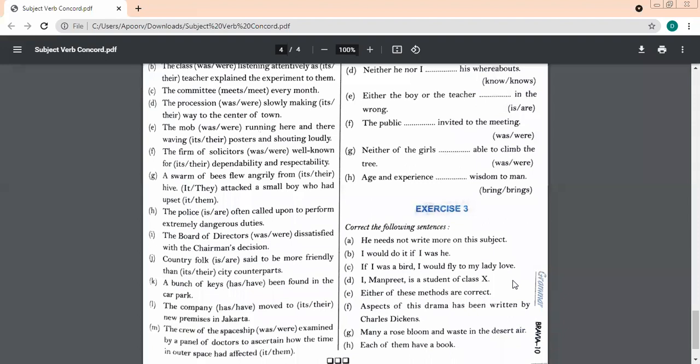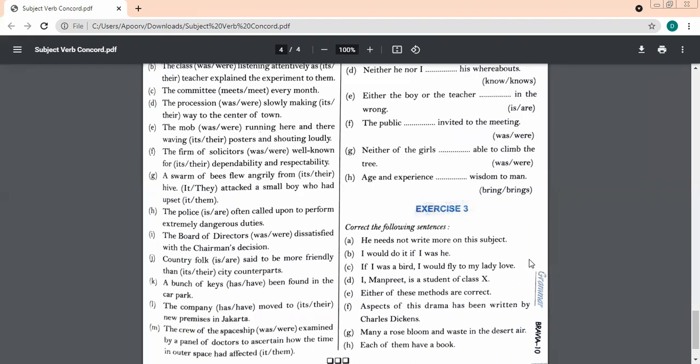Let's start. First one we've already done. It should be he need not. I would do it if I was he. Ma'am, instead of was, it would be were. Very good. I would do it if I were he. Good. Excellent. Very, very nice.